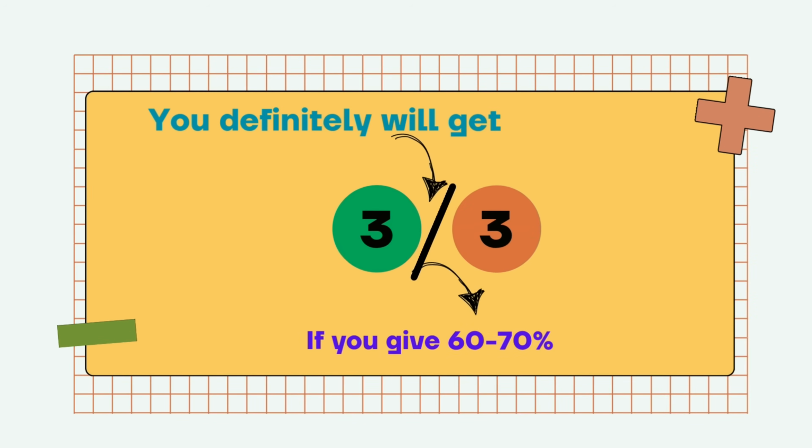So exactly 50%, please don't. Aim for 60-70%. Always be ahead of it. At least 1 or 2 words extra you speak. If there are 10 words, don't speak 5 words, speak 6-7 words. If there are 12 words, don't speak only 6 words, speak 8 to 9 words. Just to make sure that you definitely will score 3 out of 3 even if you give 60-70%. That's the whole idea about this 50%.